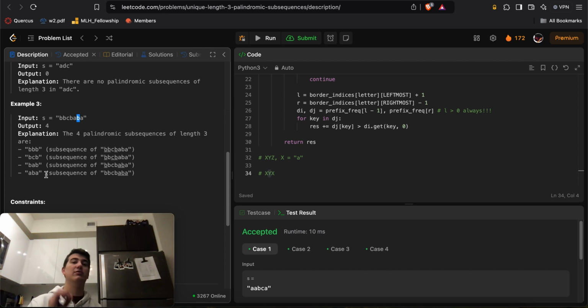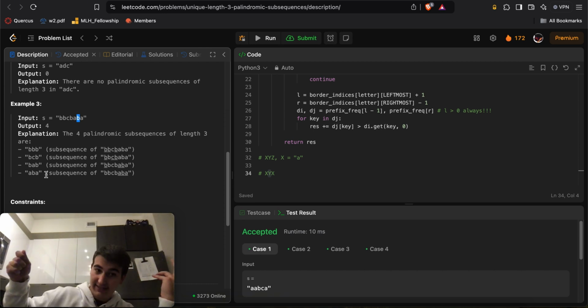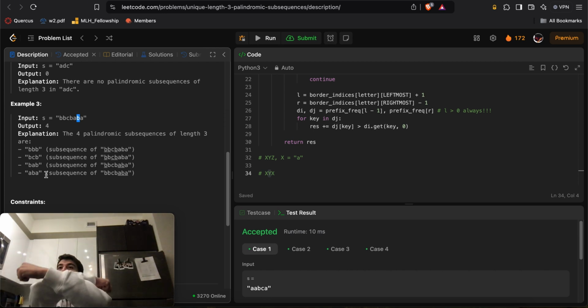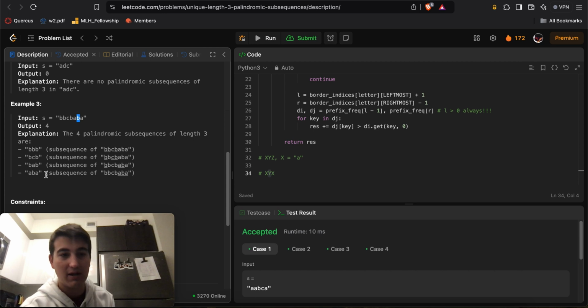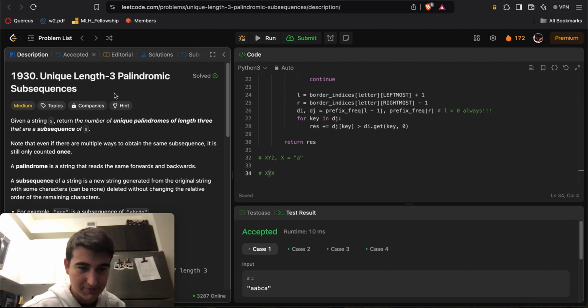So the point is that for every single letter of the alphabet, A, B, C, D, E, F, G, all the way up to Z, we'll essentially consider the case where, okay, what if that is the first and third letter of that palindromic substring? I want to know how many palindromic substrings I have between those two. So the idea is to grab the leftmost index of, say, Z, and the rightmost index of Z, and look between those two indices at every single letter that happens at least once between them. That's going to be the number of unique palindromes that start and end with Z, right? And we'll do that for all 26 letters to get all unique palindromic length 3 subsequences.